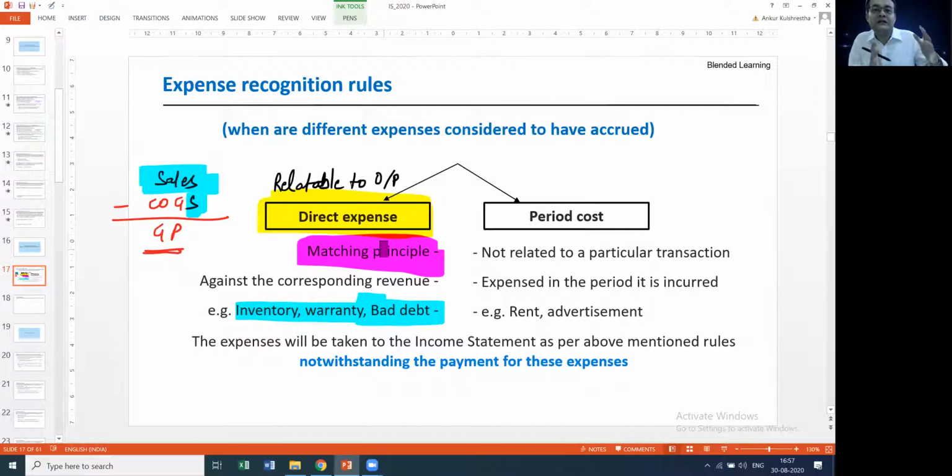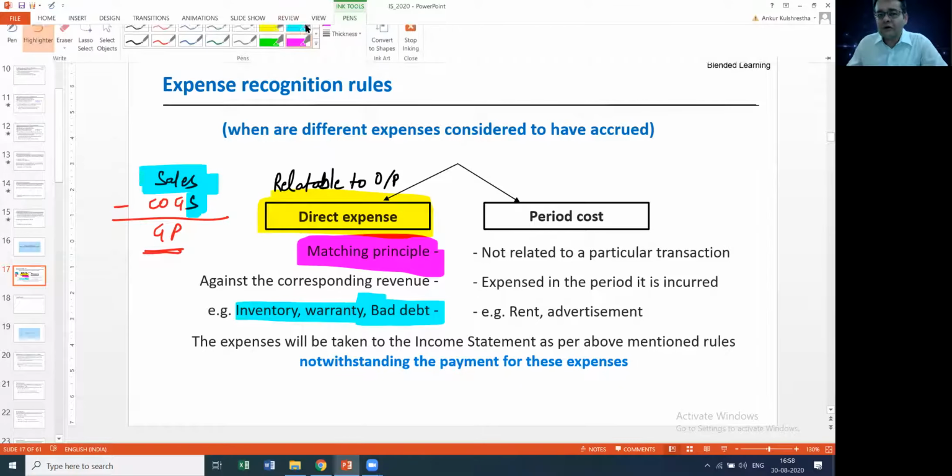Well, it's going to be there with me in the balance sheet under the asset, because there is a future economic benefit that I can see. My finished goods are exactly like a short-term asset. Okay, so till the time you take it to P&L, you keep it with you in the balance sheet under the asset, right? The second category of expenses, I'm talking about the right side of my slide,